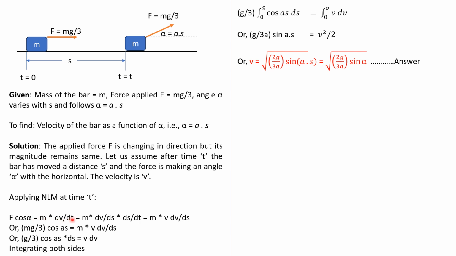So what we will do is try to eliminate dt. For eliminating dt, we have multiplied and divided by ds, and we got this equation. So here you have one variable v and the other variable s on the left side, so you can easily integrate it.